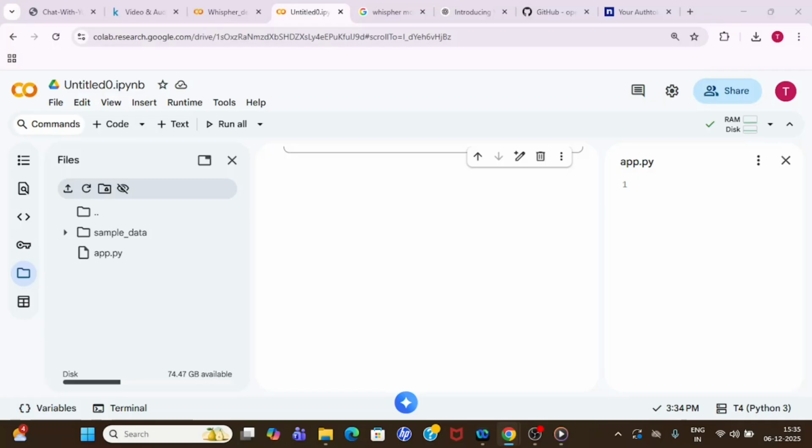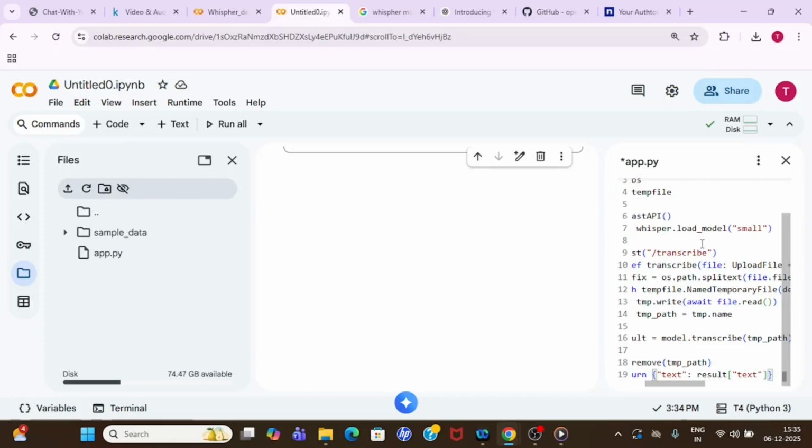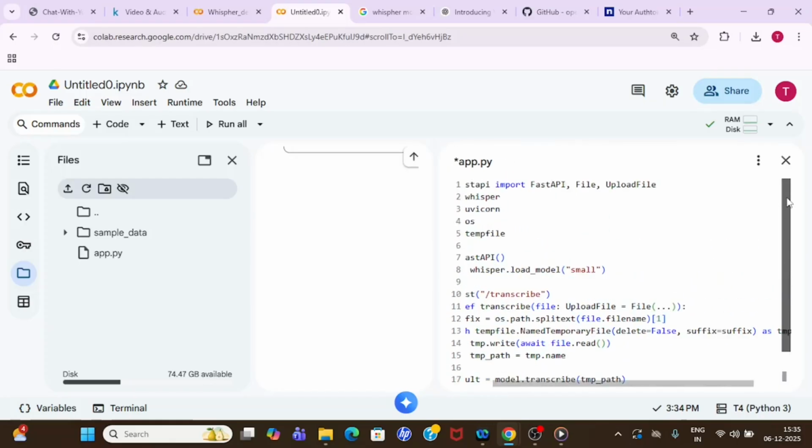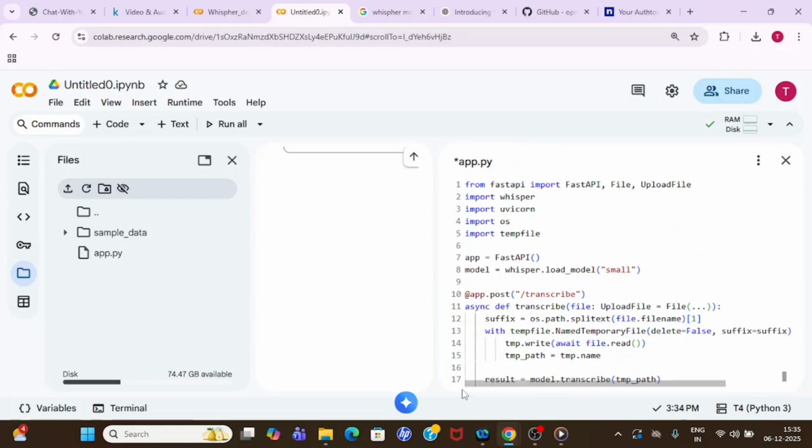So let me copy it and then explain what code I have written over here, right? You can see that from FastAPI, I have imported FastAPI, File, and UploadFile. Why these options?